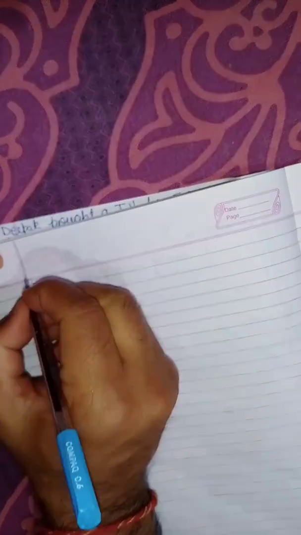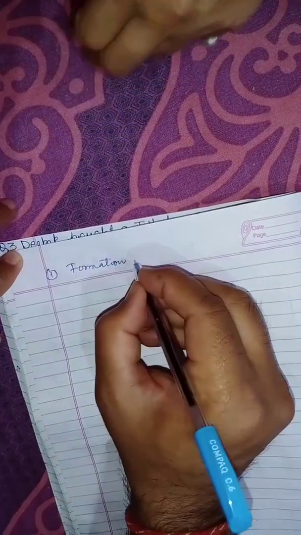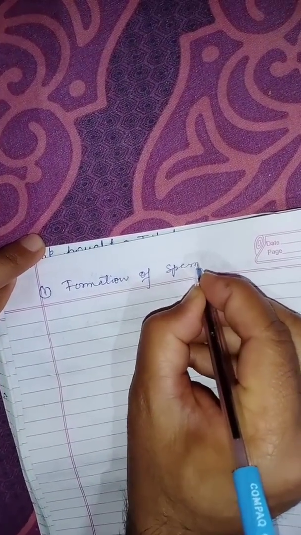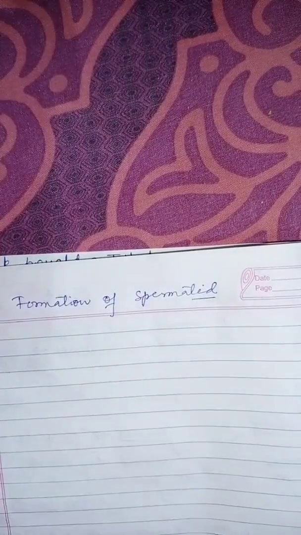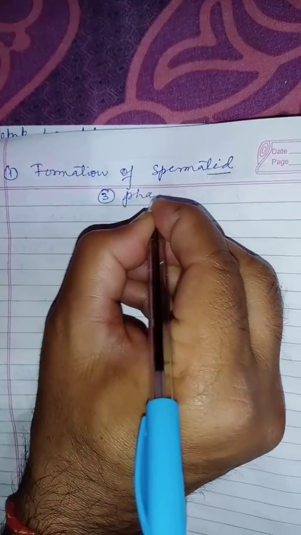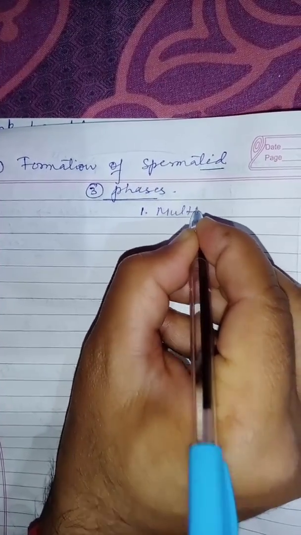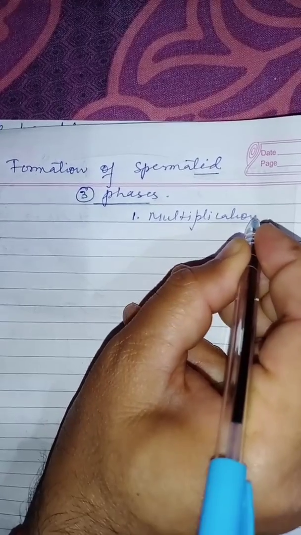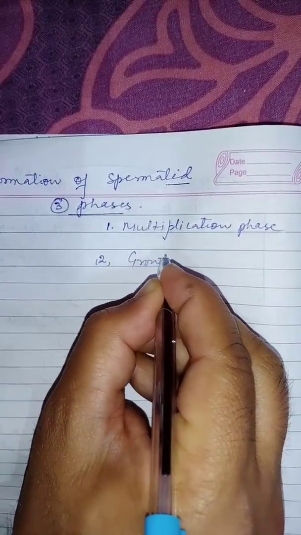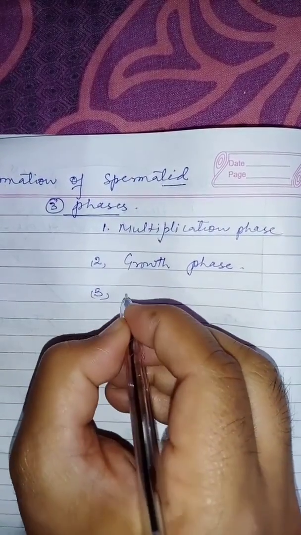The first phase, the formation of spermatid, is again subdivided into three phases: first, the multiplication phase; second, the growth phase; and third, the maturation phase.